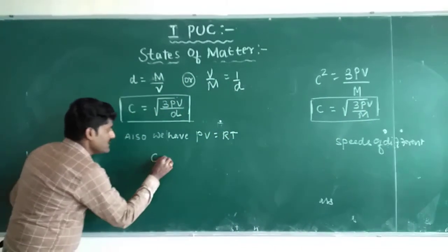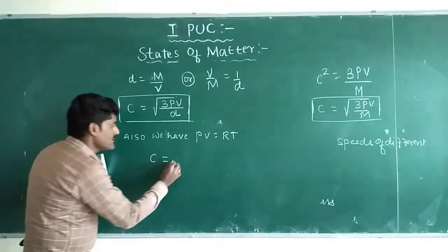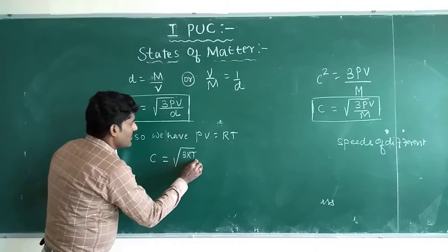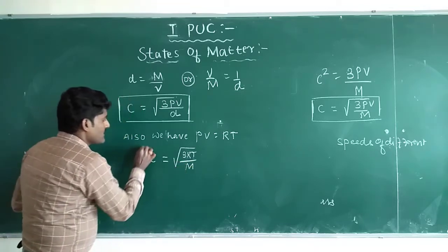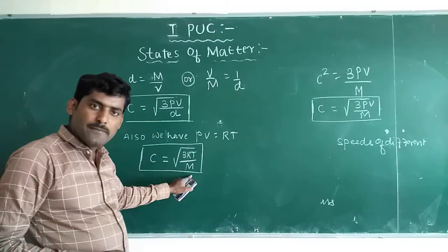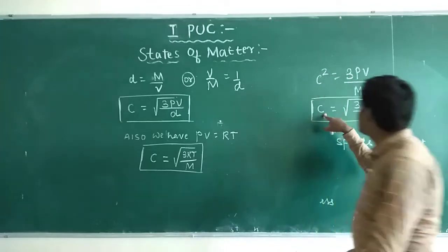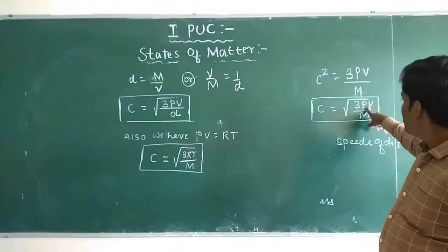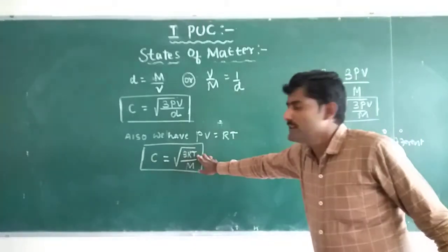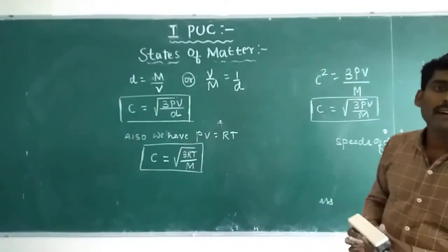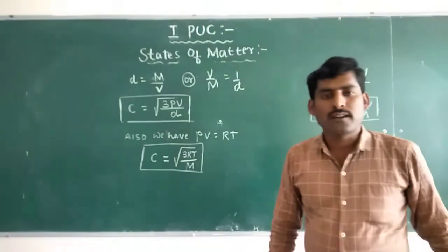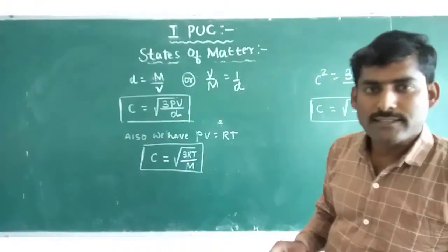So C RMS equals root of 3 RT divided by M. So we can write C equals root of 3 RT by M. This is for root mean square velocity.